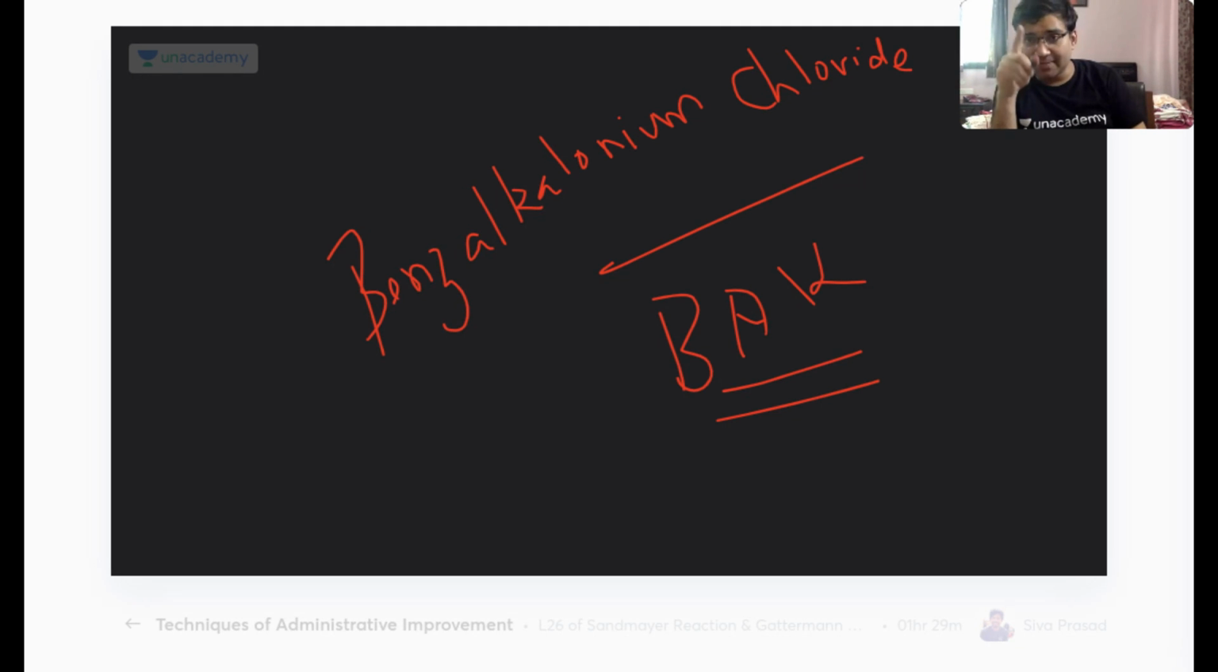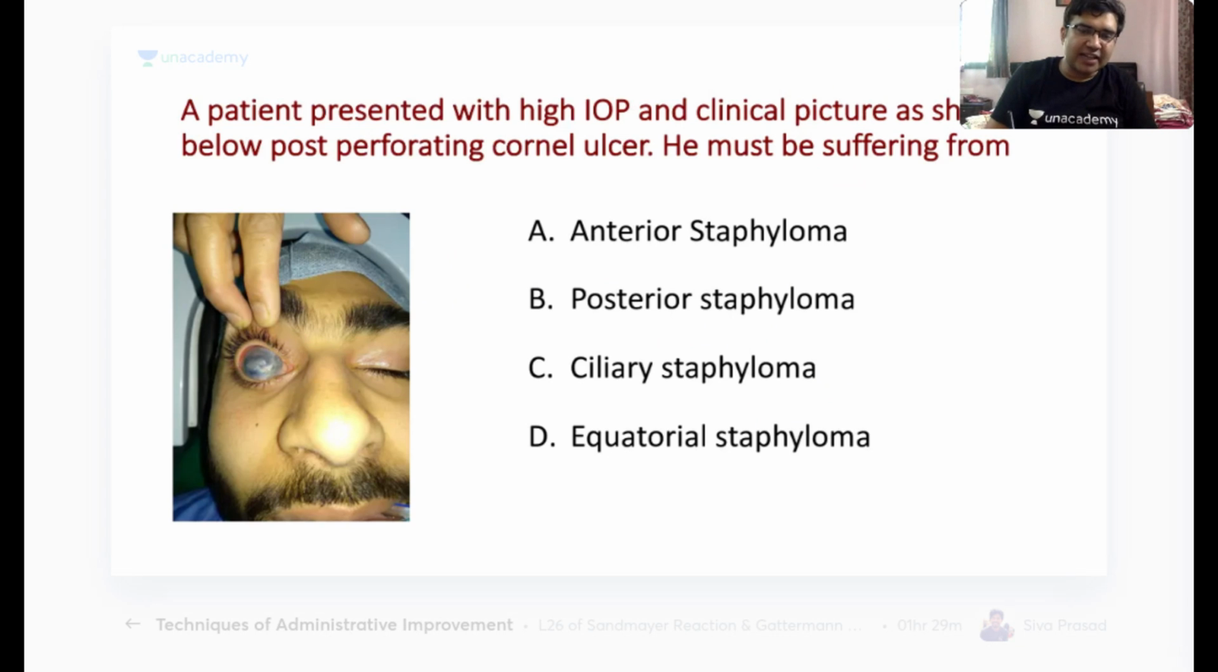The problem with the BAC is that it can itself cause the epithelial defect and goblet cell destruction. So whenever we get a very, very significant dry eye, we avoid the BAC in these patients. Is it clear? Okay. So with this, I would be starting my next question.